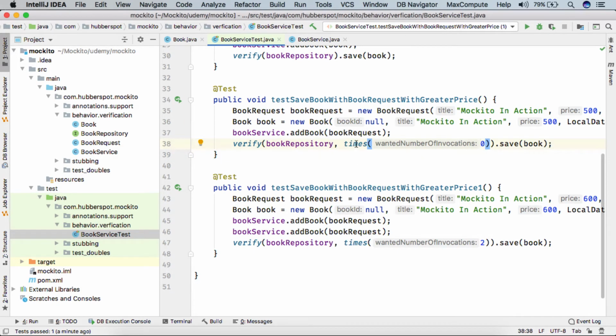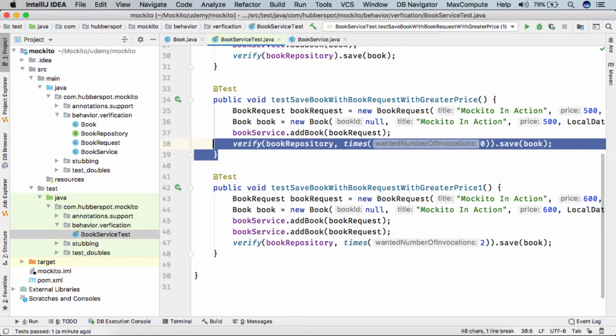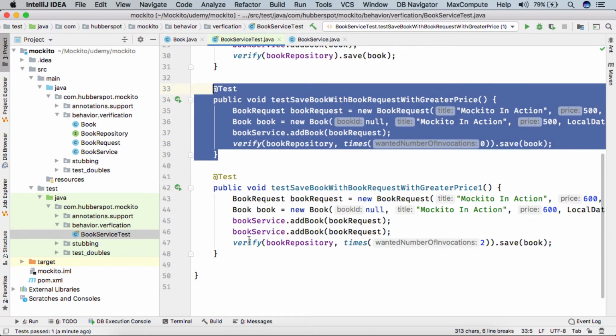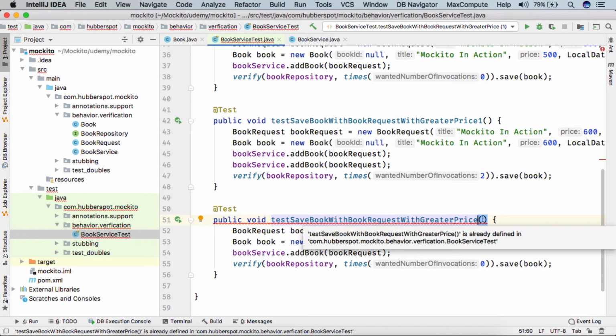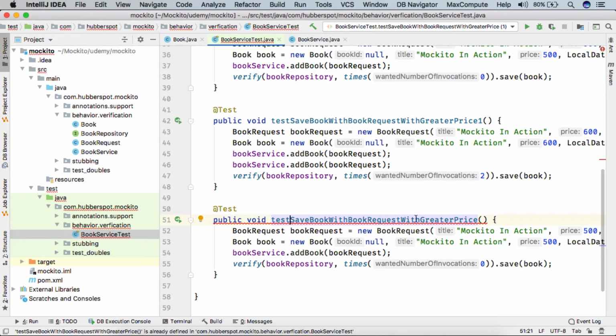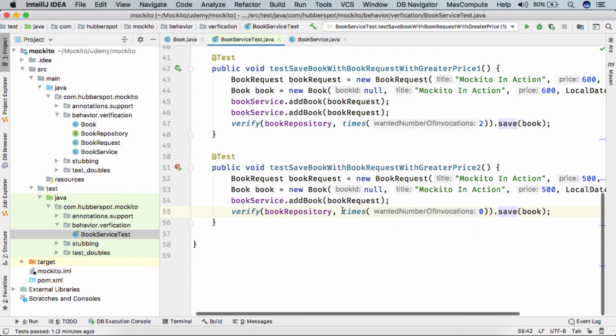So friends, instead of using times and providing a value 0, there is one better way to perform this operation. What we can do is, let's say, simply copy this test and here I give the test name as test save book with book request with greater price. Let's say I give 2. So here instead of using times,